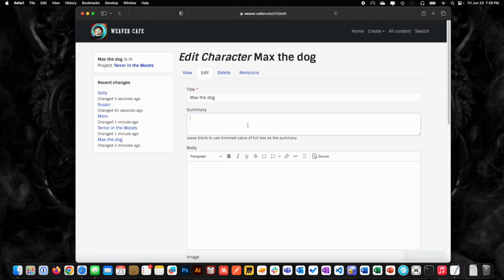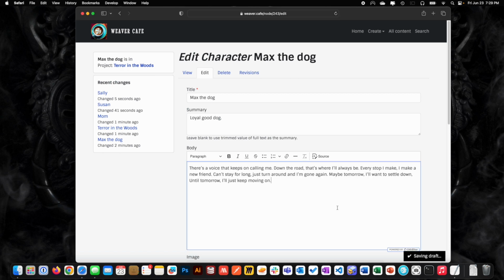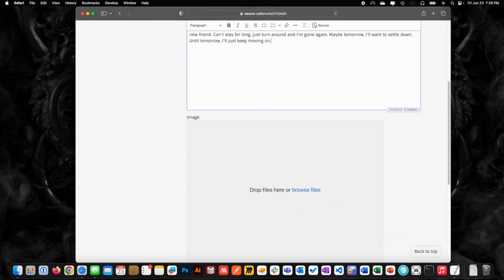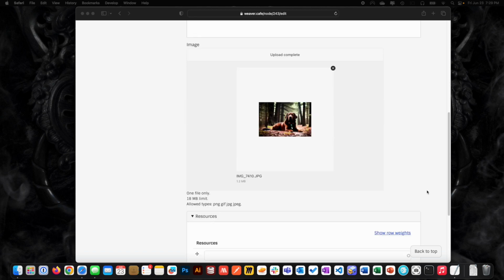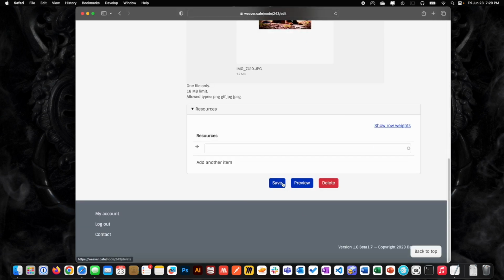Okay, Max is loyal, good dog, right? He would love to hear that, I would think. All right, we're going to go ahead and grab some text. I got a picture of a dog. I got lots of pictures. I should have a really good picture. Here we go. It's even in the woods. Dog in the woods. Save.